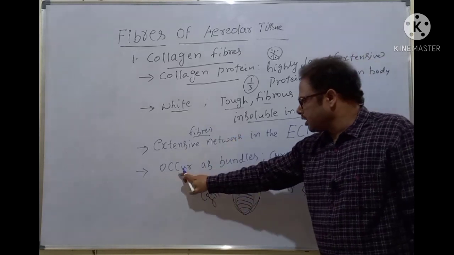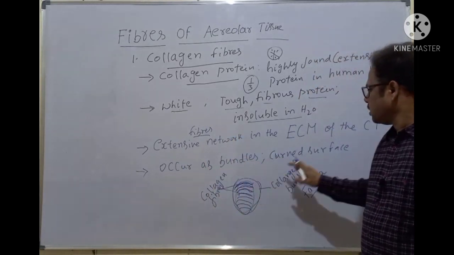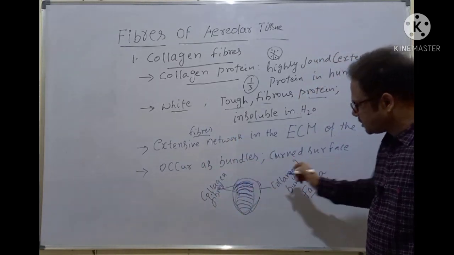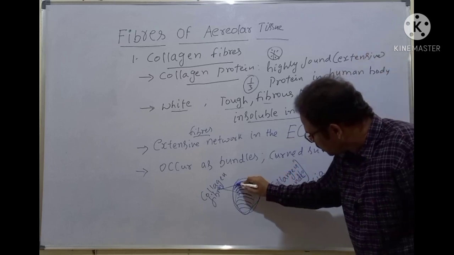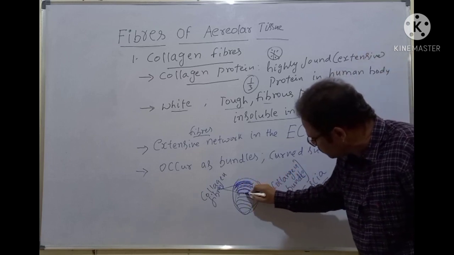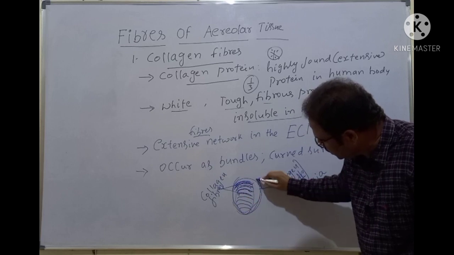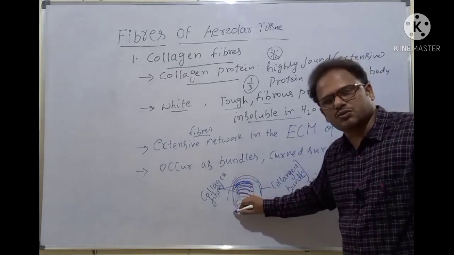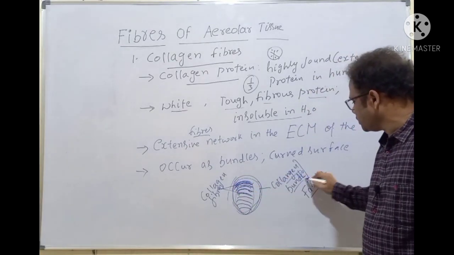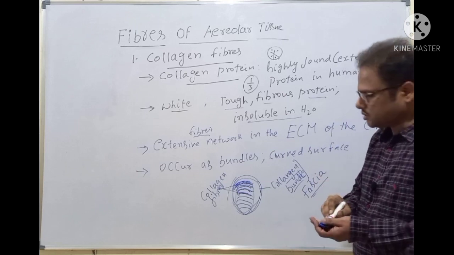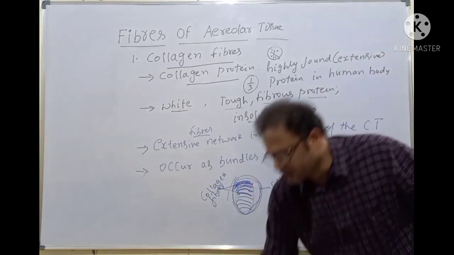They occur as bundles forming curved surfaces. The bundle is called the fascia. Clear, students? Now where are they found? All of you noted these points?